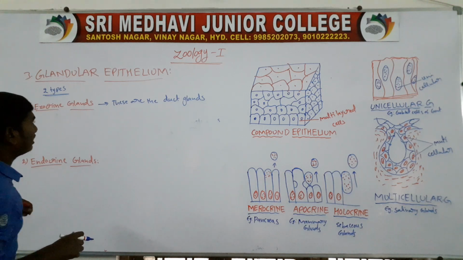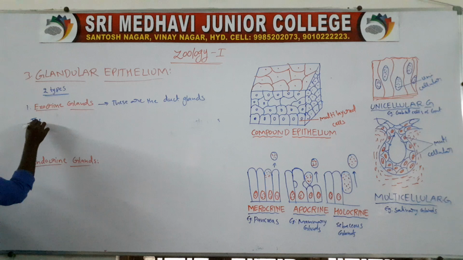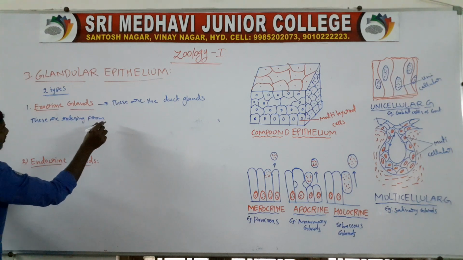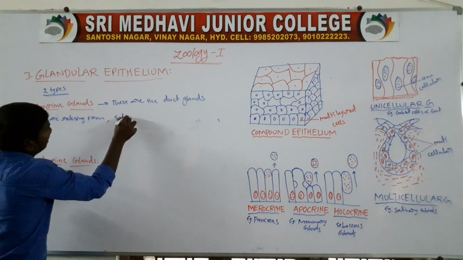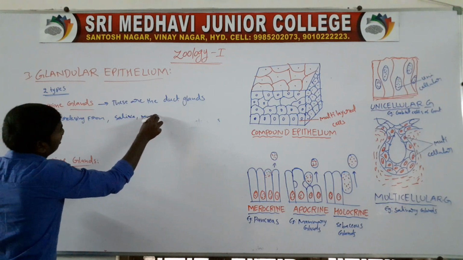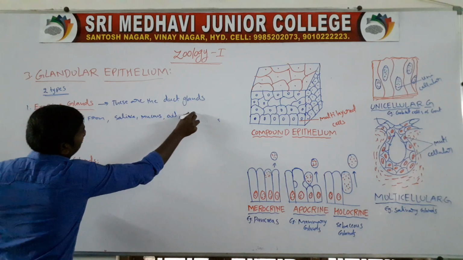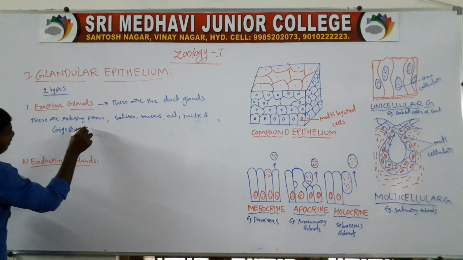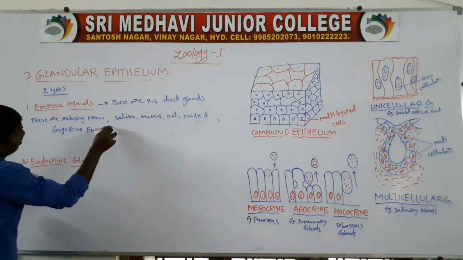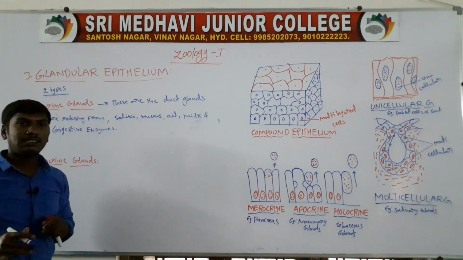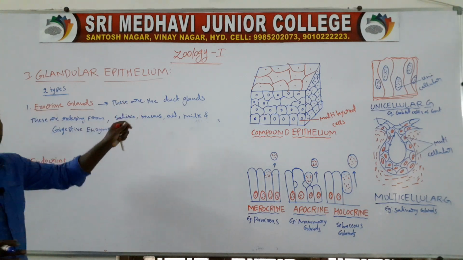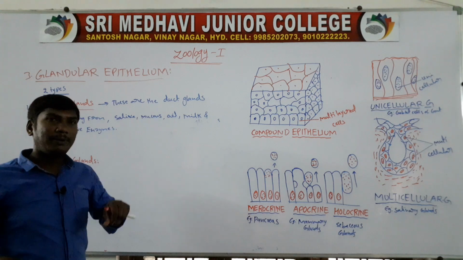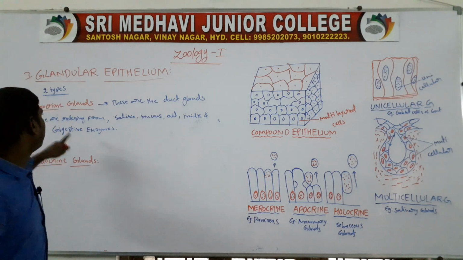They release saliva, mucus, oil, milk and digestive enzymes. So these are the exocrine glands.